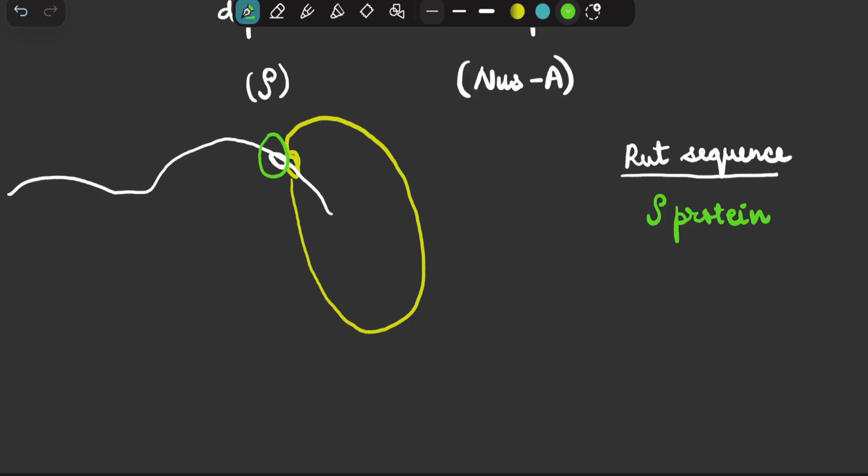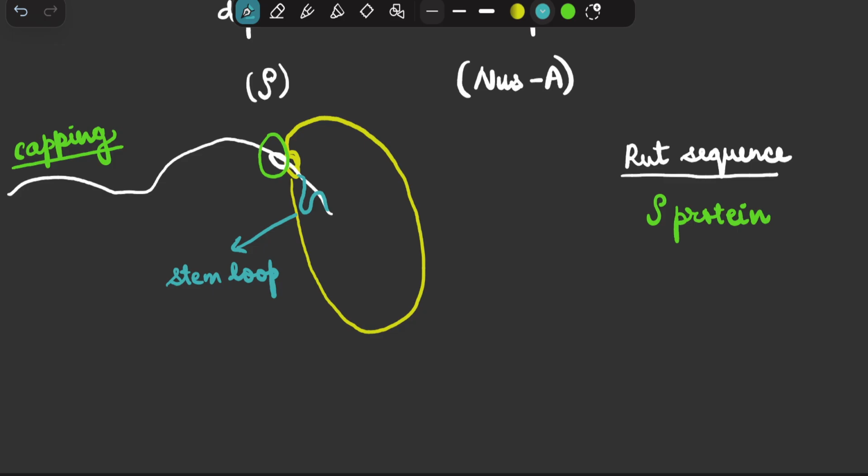During this time, this mRNA undergoes capping, so that the exonuclease and other important proteins do not attack this mRNA. And here there is a formation of a loop which is referred to as stem loop. The stem loop formation takes place. So this is my stem loop. As soon as the stem loop formation takes place, it is the characteristic feature. As this stem loop is formed, the rho protein gets dissociated from the rut sequence, and now the whole of the mRNA along with the stem loop gets free and comes out. So in this way, the rho-dependent termination takes place.